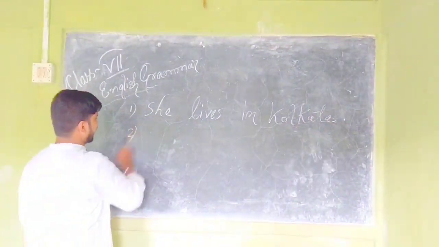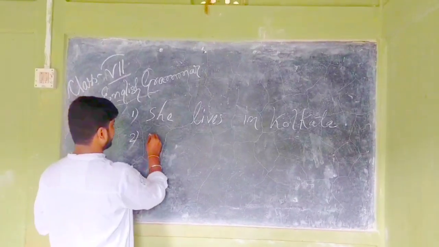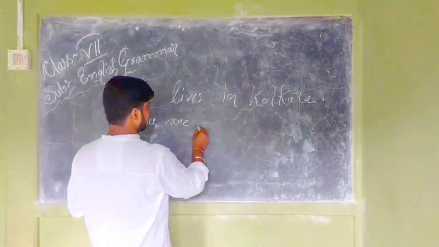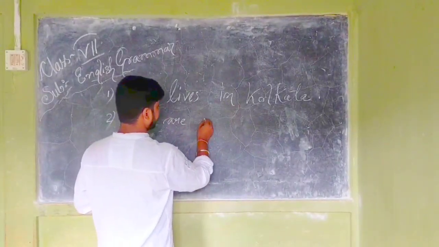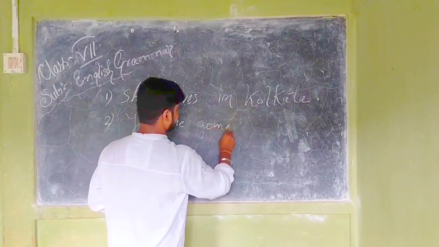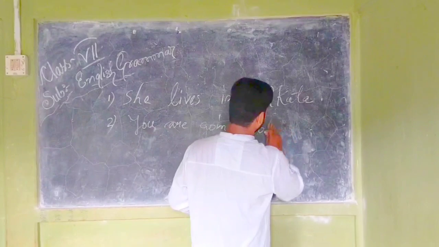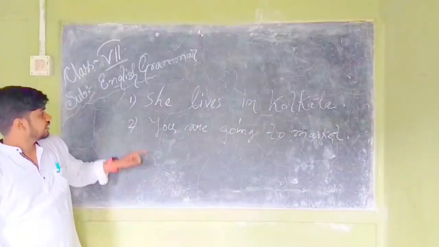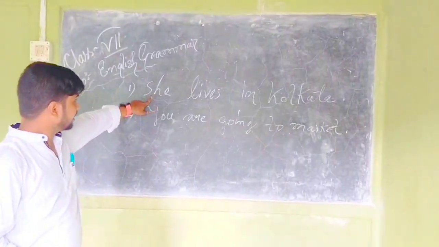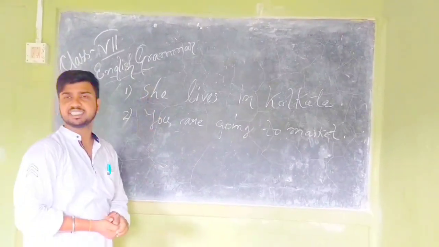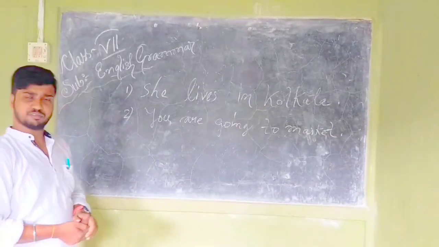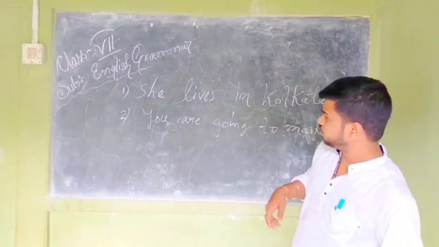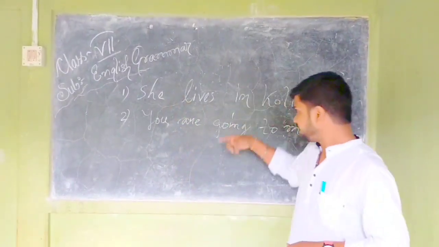Okay, next one: You are going to market. Follow the example and find out which part is subject and which part is predicate. Dear students, carefully follow the board and find out which is subject and which is predicate.